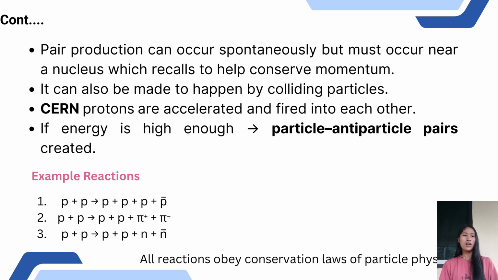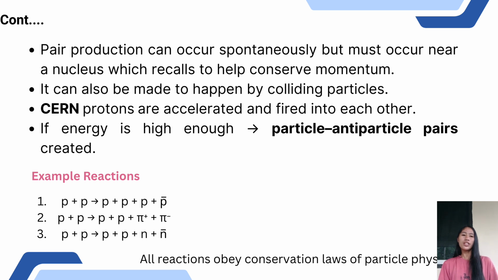conservation laws are satisfied. In the second example, two protons collide with high energy. After the collision, it creates a positive pion and a negative pion while the original protons remain. The extra energy from the collision creates the particle and antiparticle pair.